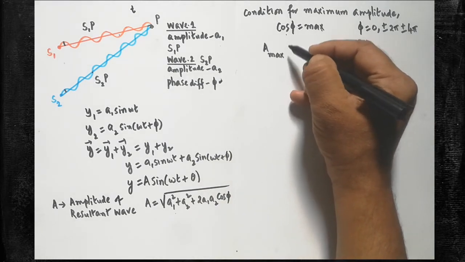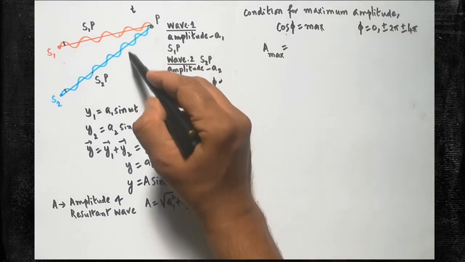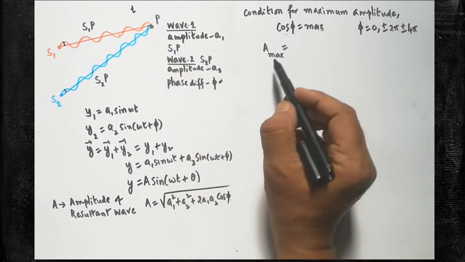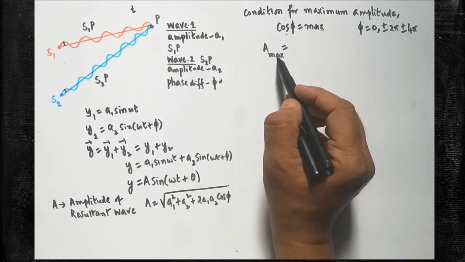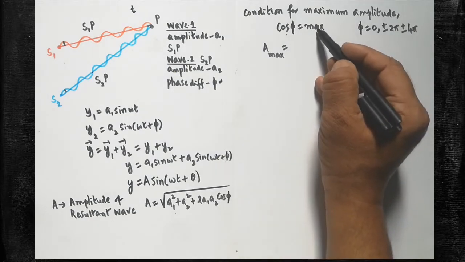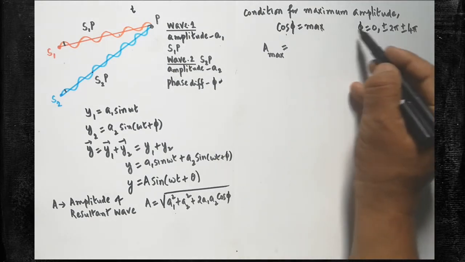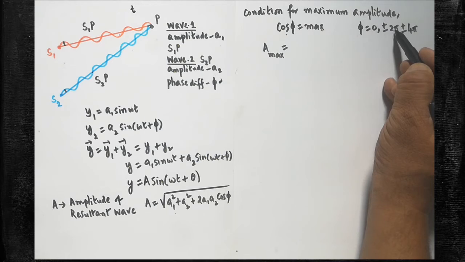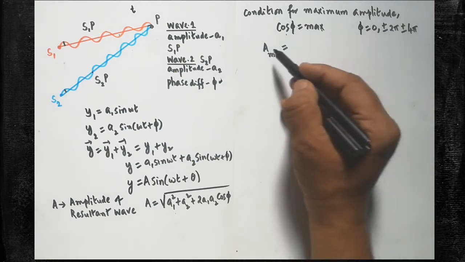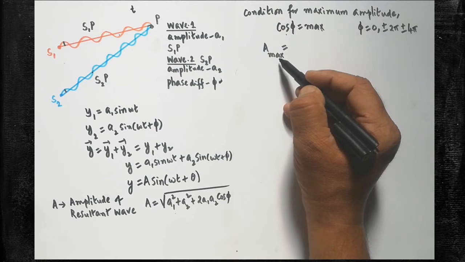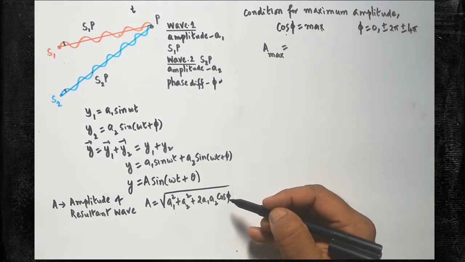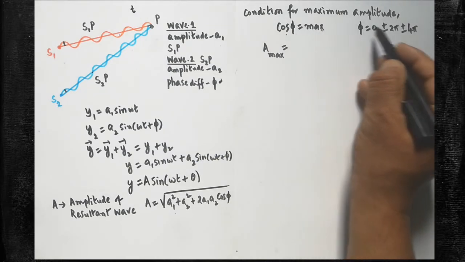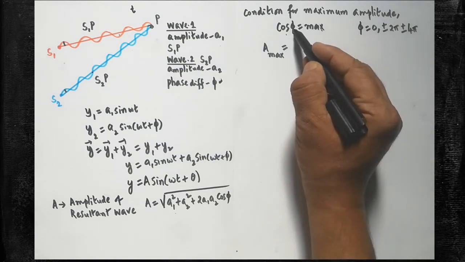When cos phi is maximum, automatically the amplitude of the resultant wave will also be maximum. So A max, what is A max? When the two waves are superposing with one another, you will be getting the resultant wave. That resultant wave will have the maximum amplitude when the cos phi value will be maximum. If you substitute phi equal to 0, you will get maximum amplitude. If instead you substitute either plus 2 pi or minus 2 pi, then also you will be getting A max. Are you clear? So this is the formula. After substituting cos 0, or cos 2 pi, whatever it may be, you will get 1.